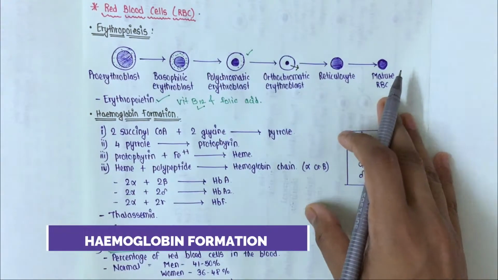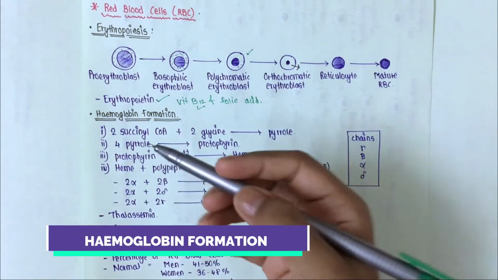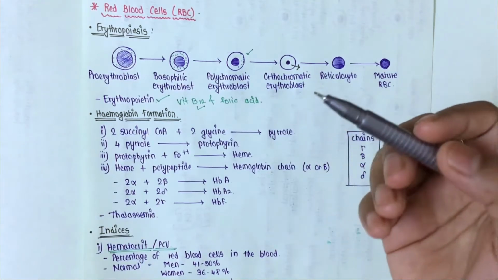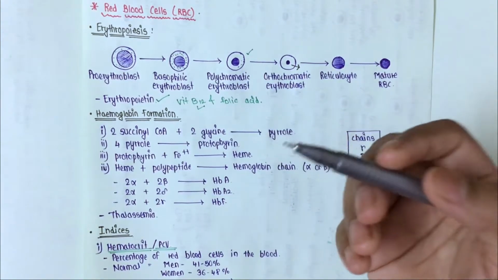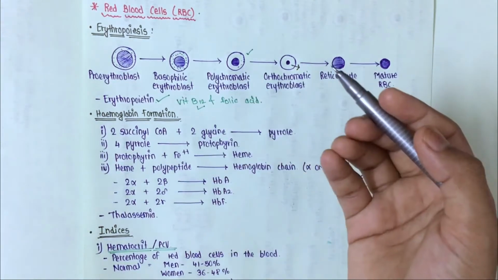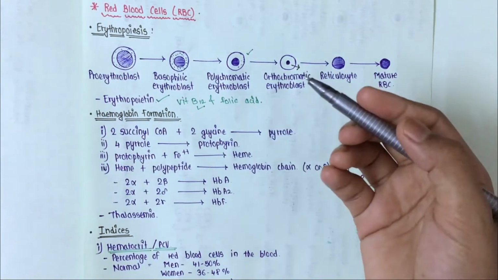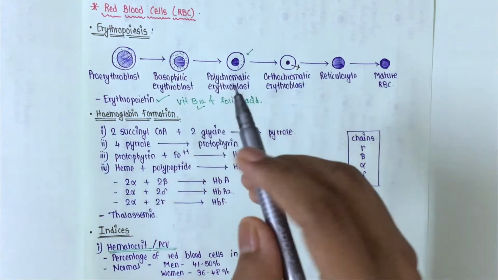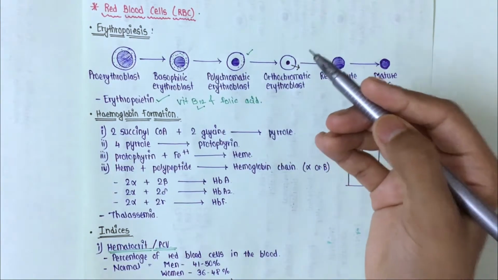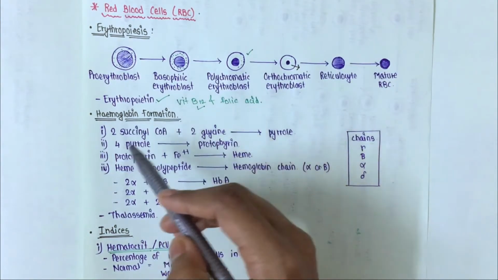Now we will see hemoglobin formation. Hemoglobin is an iron-containing protein that transports oxygen from the lungs to the tissues and also carbon dioxide from the tissues to the lungs, and this hemoglobin is also called an acid-base buffer. Now, how is this hemoglobin formed?